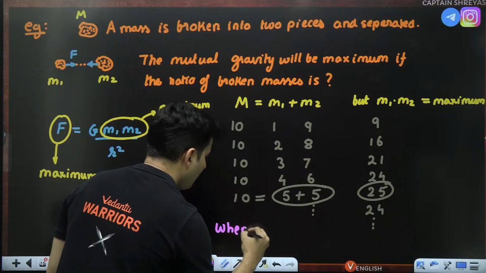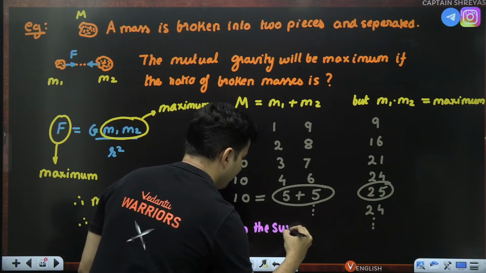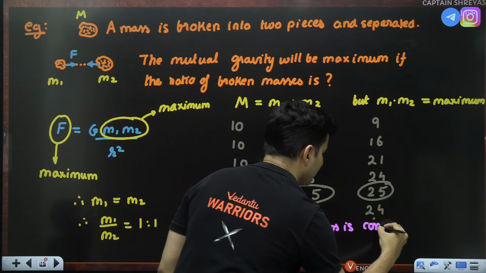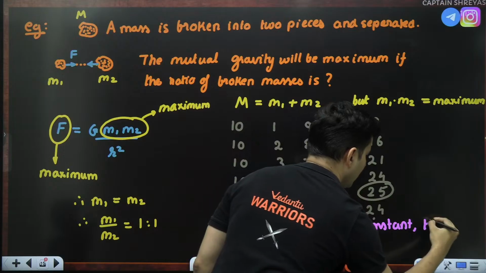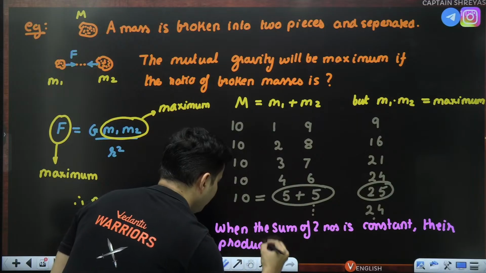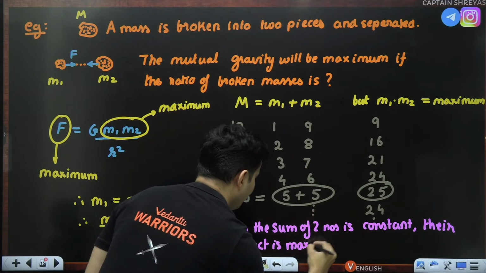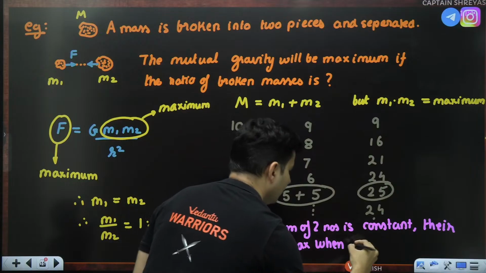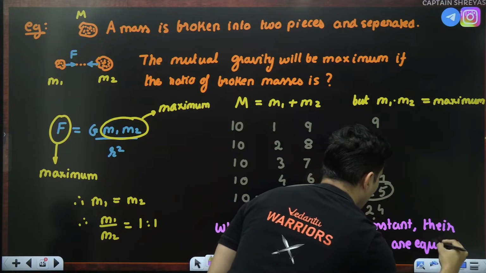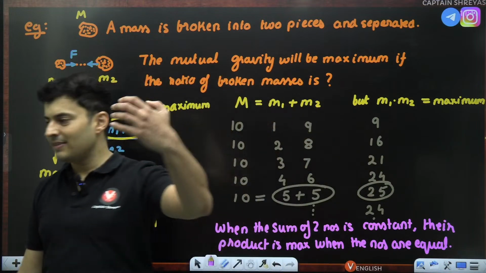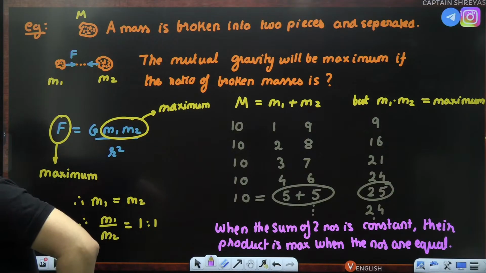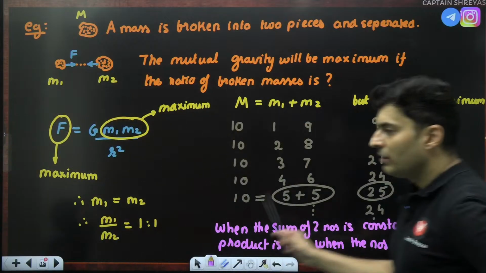When the sum of 2 numbers is a constant, their product is maximum when the numbers are equal. This is always true. You can use it even in electrostatics, magnetism, anywhere you can use this. Very, very important property, guys.